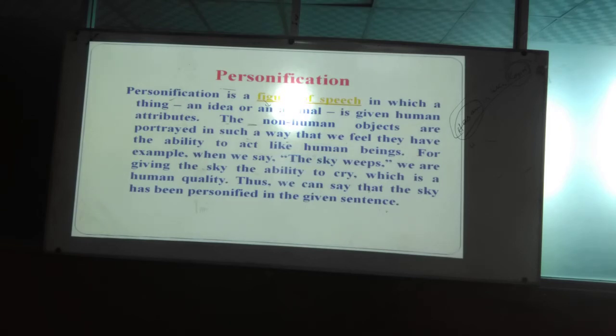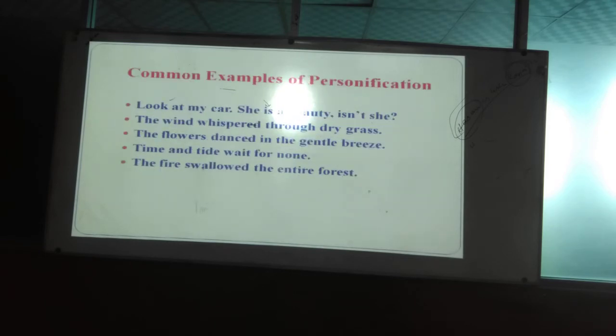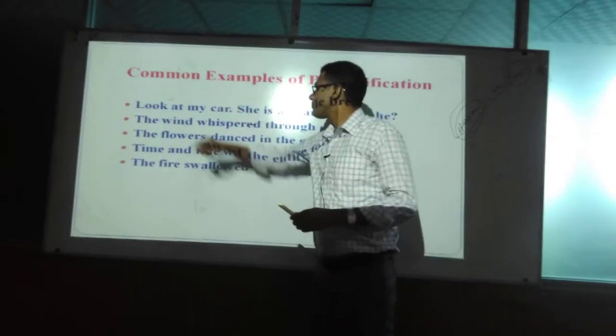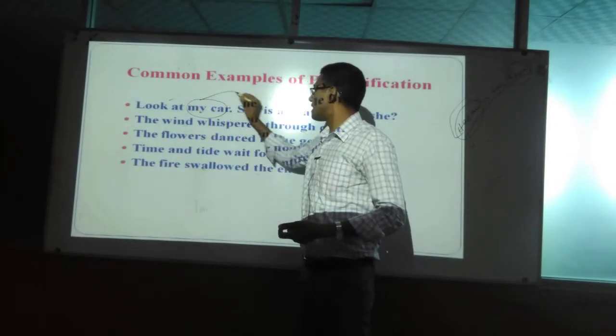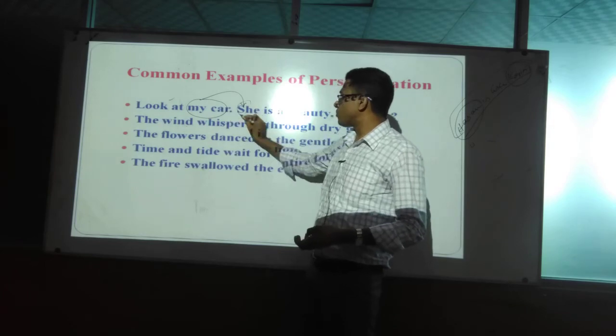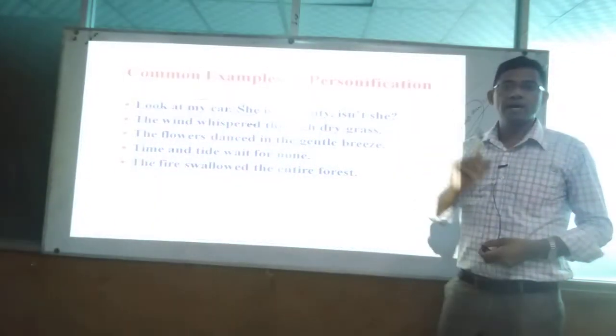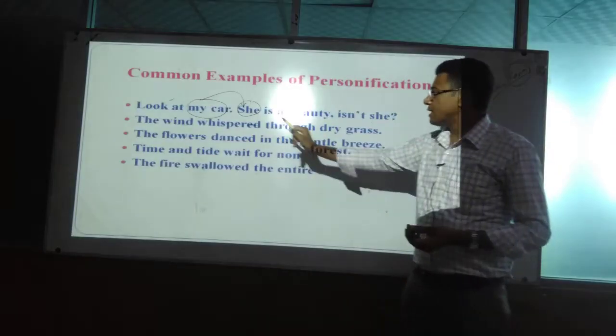Then there are some examples. Look at my car. She is a beauty. Isn't she? Who is "she" here? She is the car. You have seen that my car is called "she". Here actually human qualities are given. That's why my car is personified here. The wind whispered through dry grass. Who is whispering here? The wind. Only a human being can whisper. That's why here wind is personified.